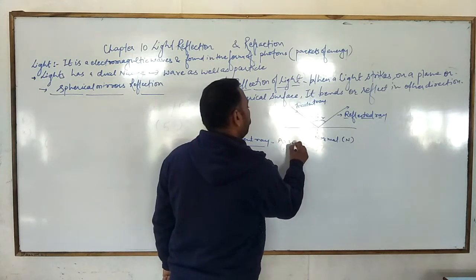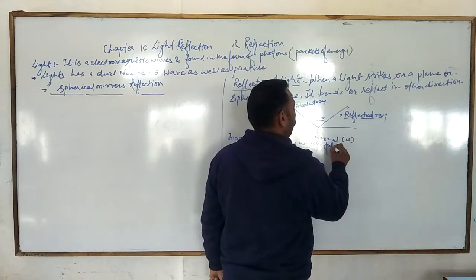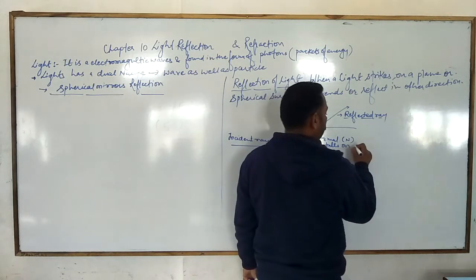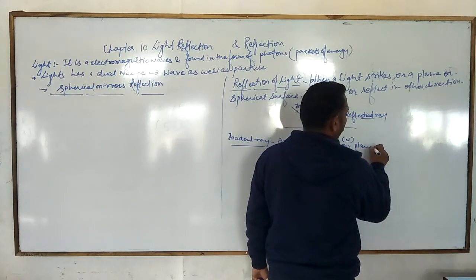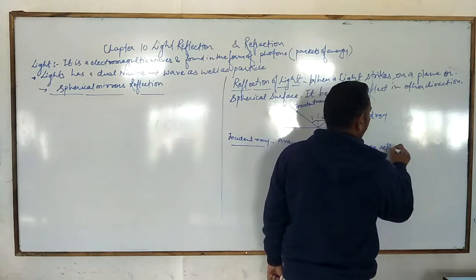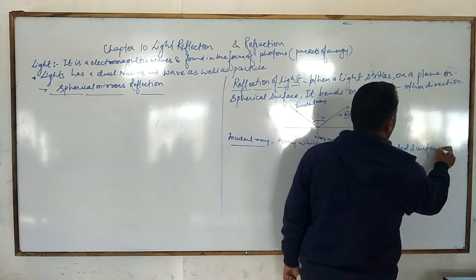A ray which falls on the plane reflected surface.